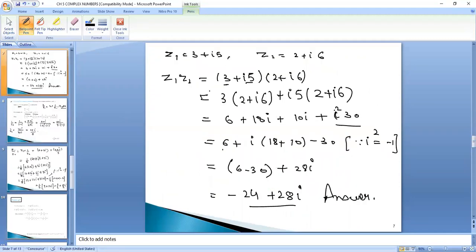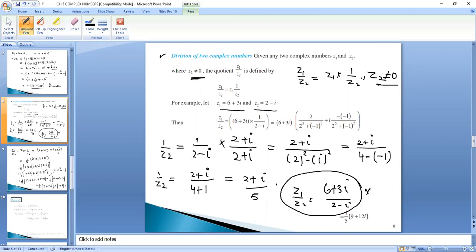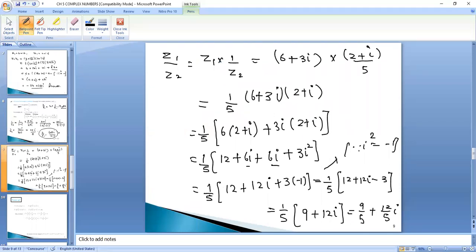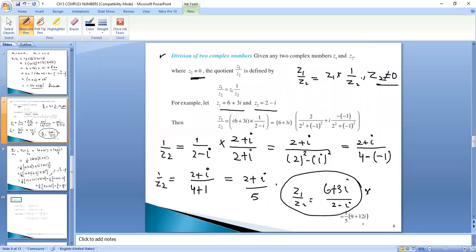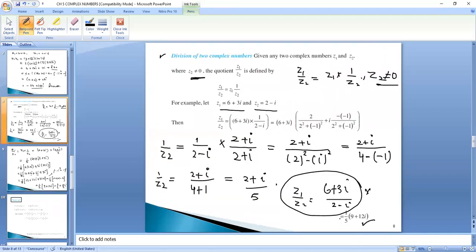And then we can divide two complex numbers, right? Whenever we have a complex number in the denominator, we will rationalize it. Otherwise it is not possible to find z1 upon z2. 6 plus 3 iota upon 2 minus iota, how will you find it? There is no way. But if you rationalize it, then it is easy to multiply the two brackets and you can find the answer, which is 9 by 5 plus 12 by 5 iota, as given in your book.